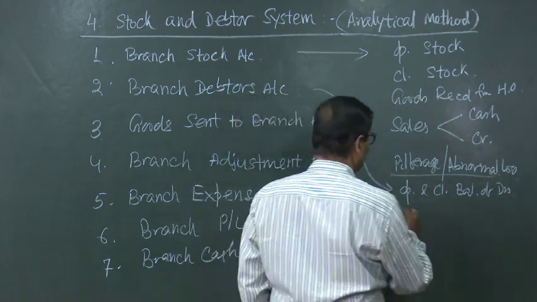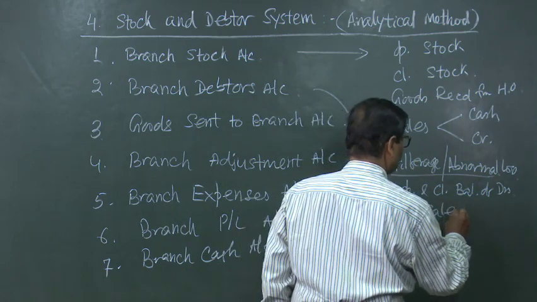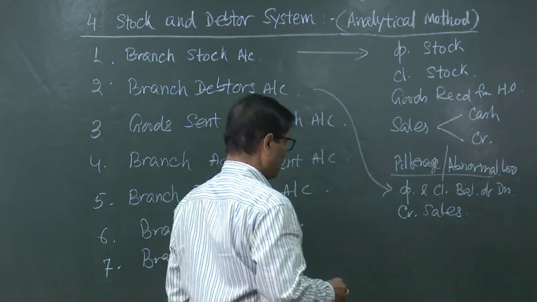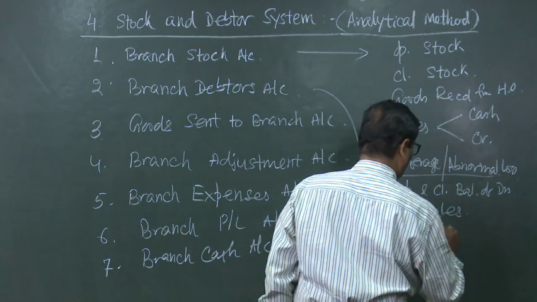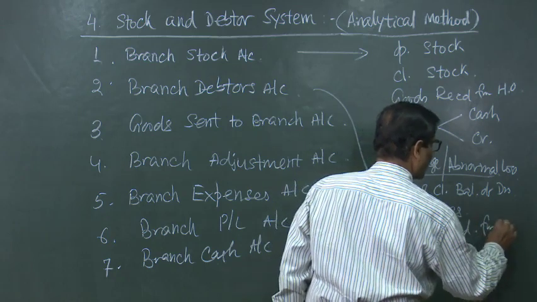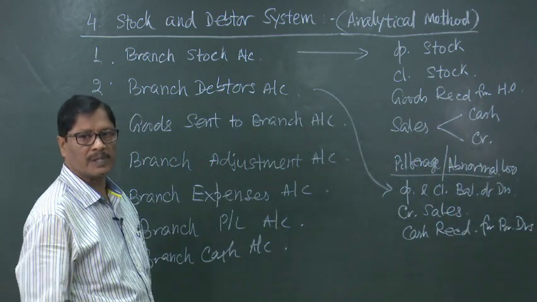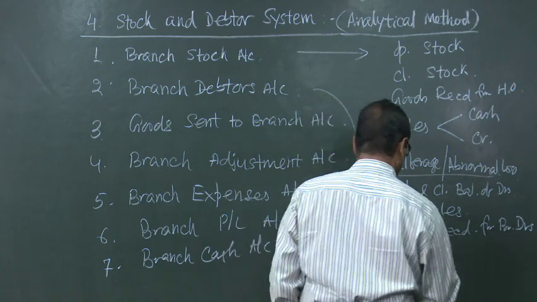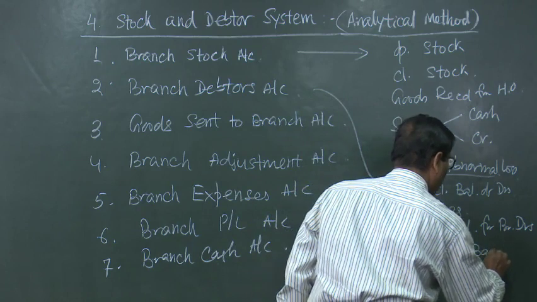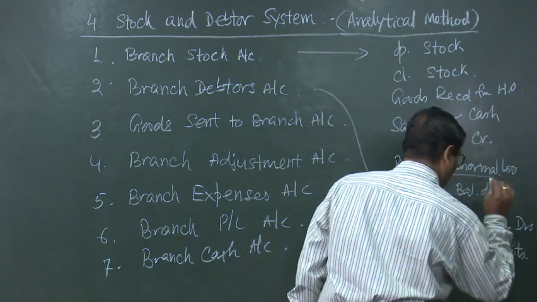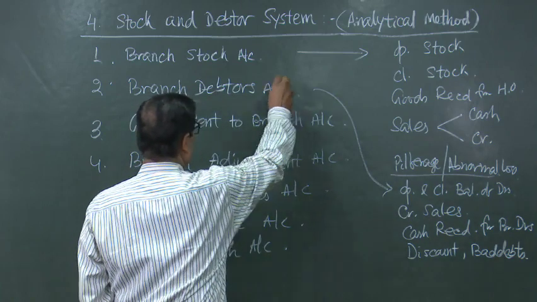Then credit sales, next cash received from them from branch debtors, then discount allowed, bad debts, allowances, etc. That will be there in the branch debtors account.